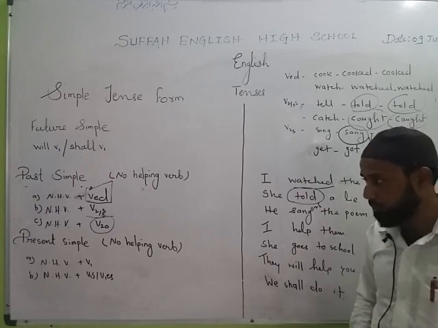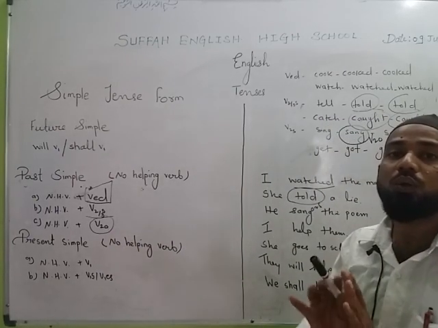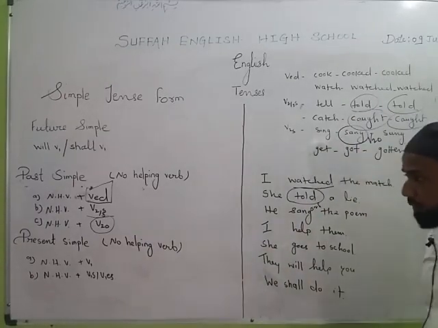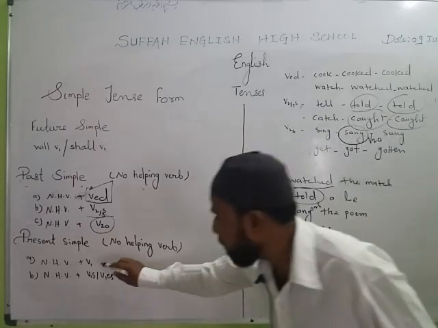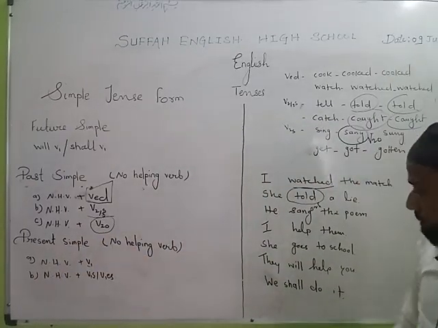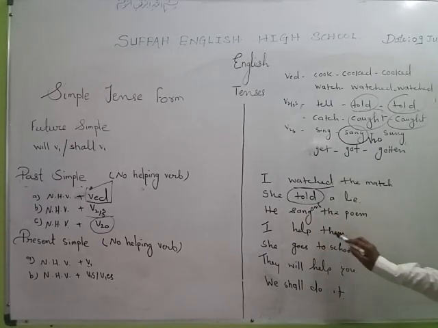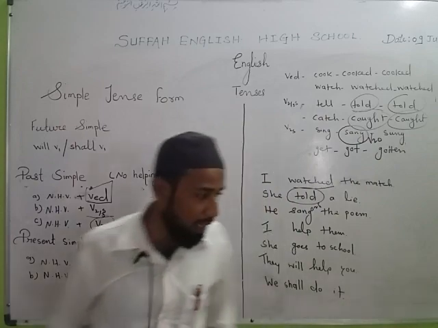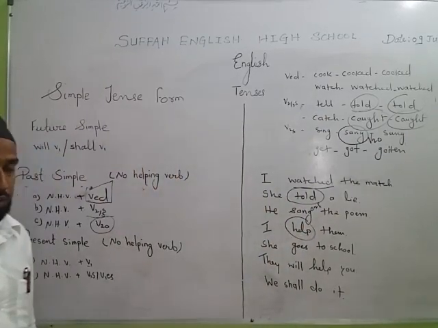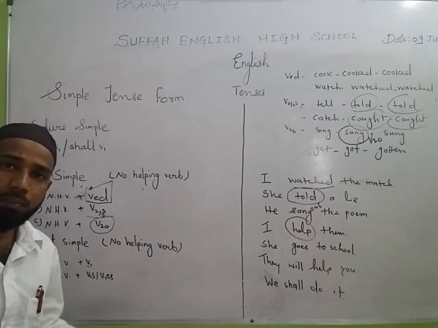Let's come to the last, that is present simple. Present simple is also very easy. There is no helping verb used in present simple. So whenever you find V1 and there is no helping verb, that is present simple. You can see here, I help them. Help is first form, sure? Yes. Do you find any helping verb there? No. No helping verb, first form, present simple.